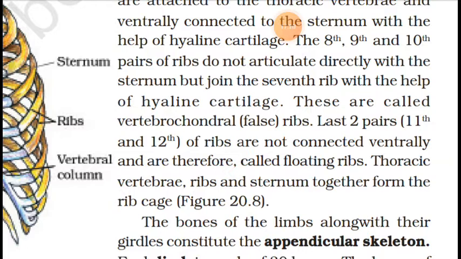Thoracic vertebrae, ribs and sternum together form a rib cage. So when we study the axial skeletal system, the ribs and rib cage are the main part of it.